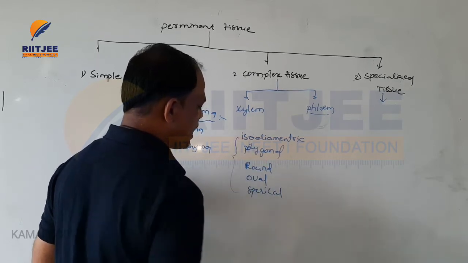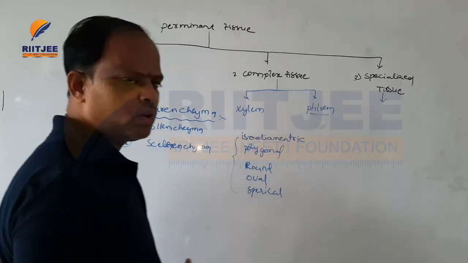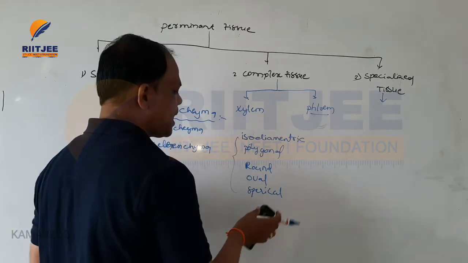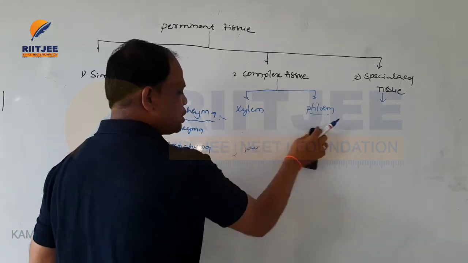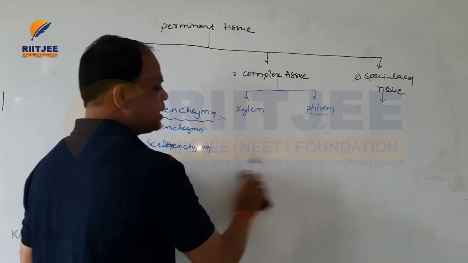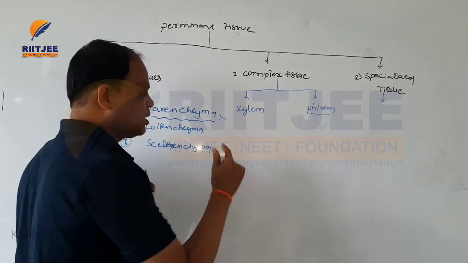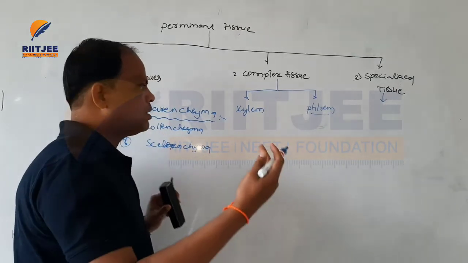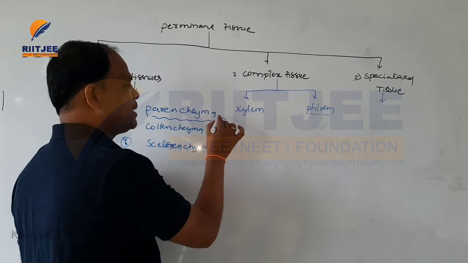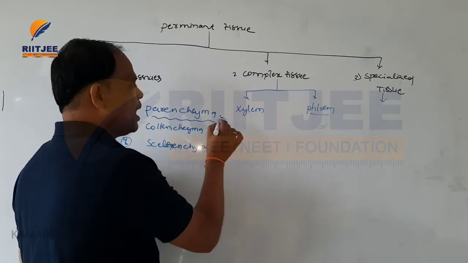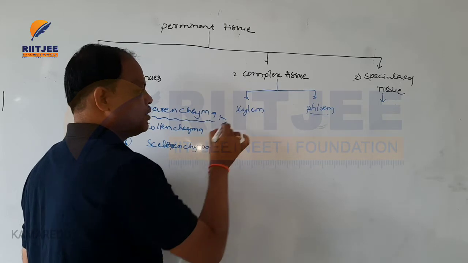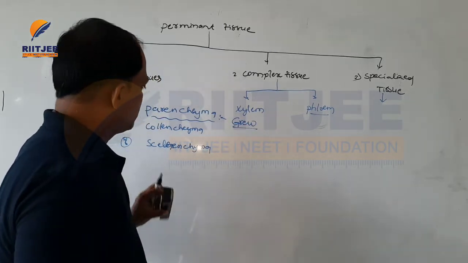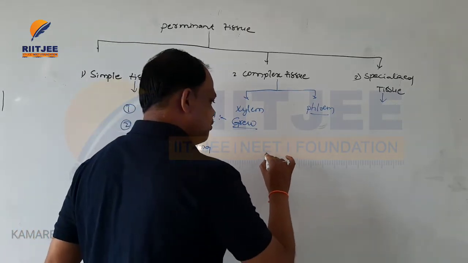The shape of parenchyma is isodiametric, polygonal, round, oval and spherical, and this is also called parenchymatic tissue. This tissue can be found in many places, most probably the cortex and stele. The first person to describe parenchyma was the scientist named Grew.